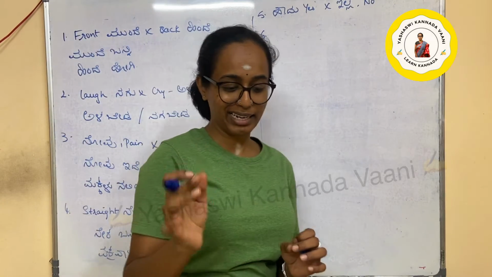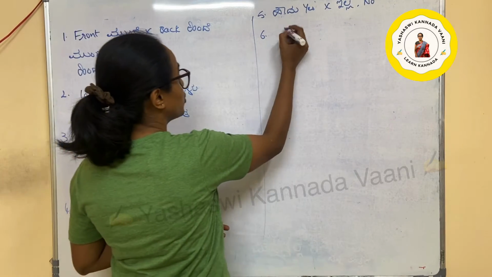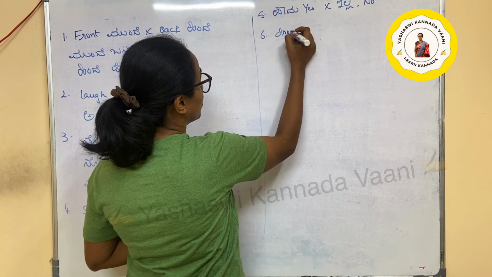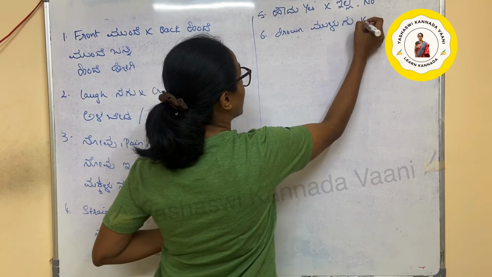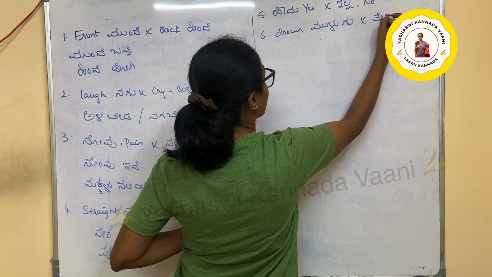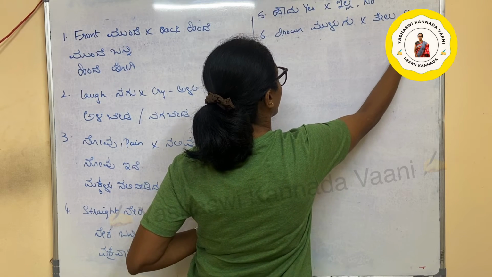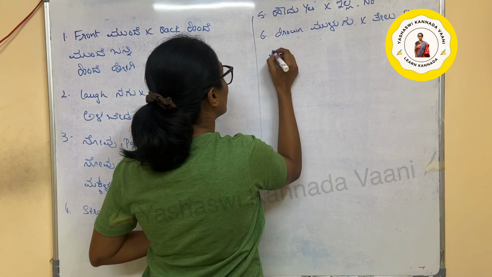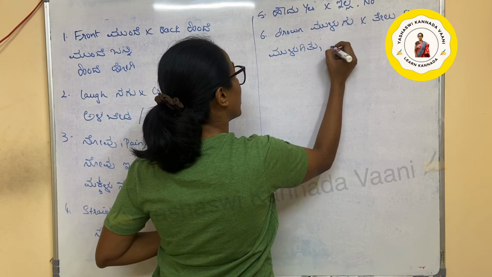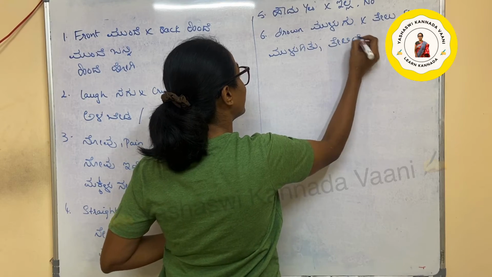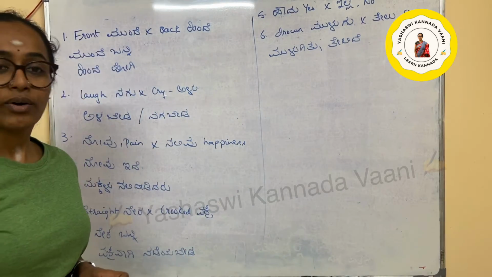Okay, haudu and illa. Next one is sink or drown, which is mulugu, and float is telu. Okay, ship mulugitu, nanu telide, I floated.